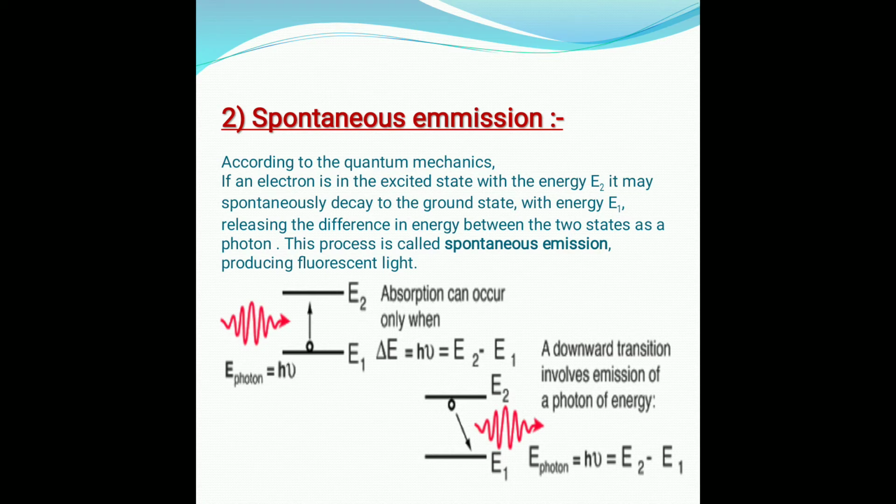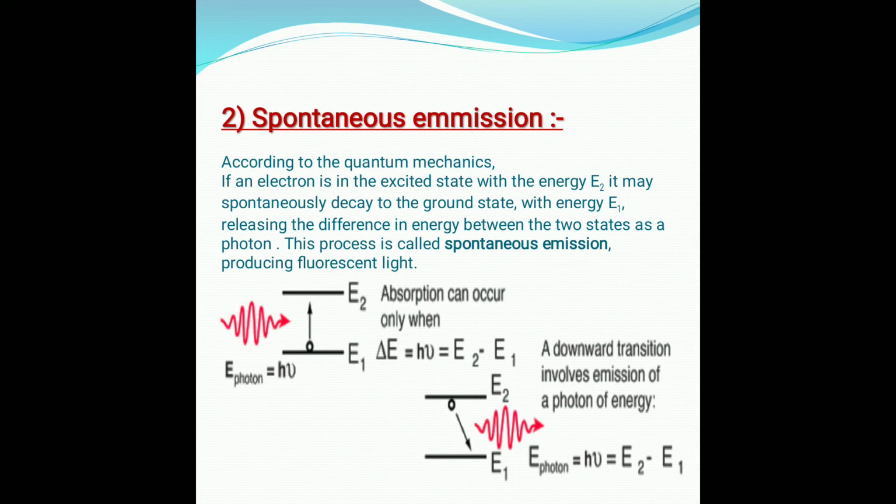Also this process is random in character. In a group of excited atoms, each one spontaneously emits a photon, and in totality the emissions are in random directions and also in random phase. As a result, a random mixture of quanta with different wavelengths is produced, so the radiation is highly incoherent. What is coherent and incoherent, we will see in the next slide.